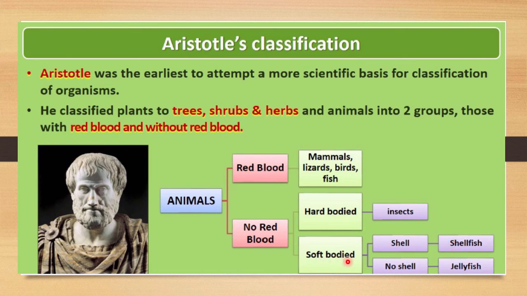If soft bodied, they may be further classified into two groups, depending on whether a shell is there or not. If a shell is present, they are considered shellfish, and if a shell is not present, they are considered jellyfish. So this is the very basic classification done by Aristotle.